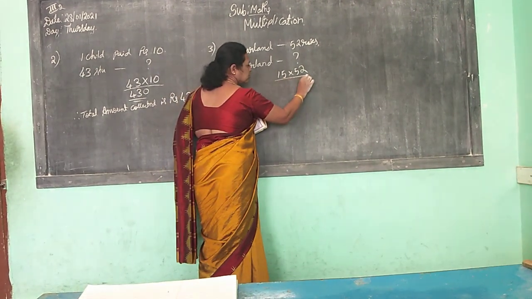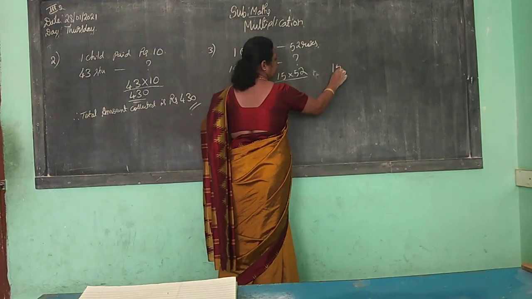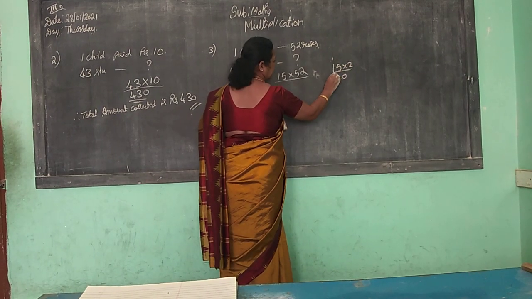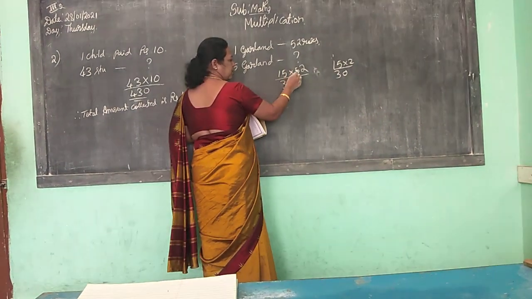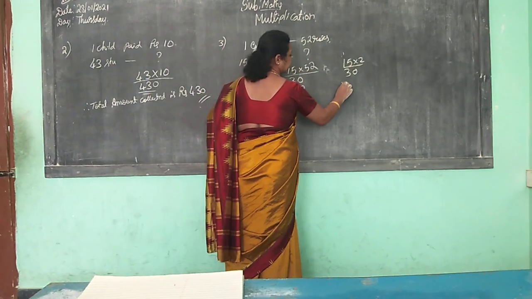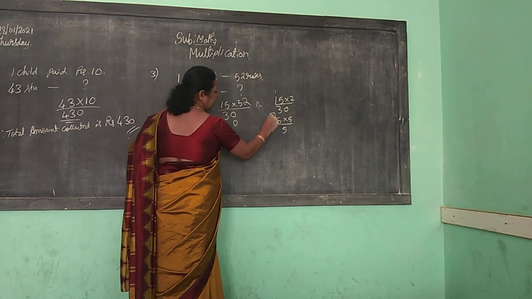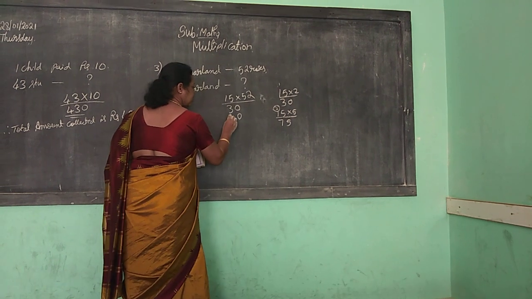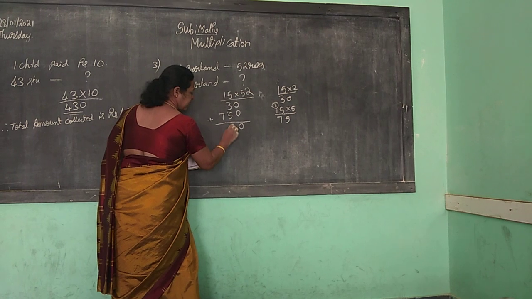So you multiply that. 15 twos are how much? In the working column, 15 into 2. 2 fives are 10, 1 carry. 2 ones are 2, plus 1 is 3. 30. 15 twos are 30. Now 15 into 5. The ones place is over, so you put 0 here. Now 15 into 5. 5 fives are 25, 2 carry. 5 ones are 5 plus 2, 7. That is 75. Now you add this. 0, 5 plus 3 is 8.